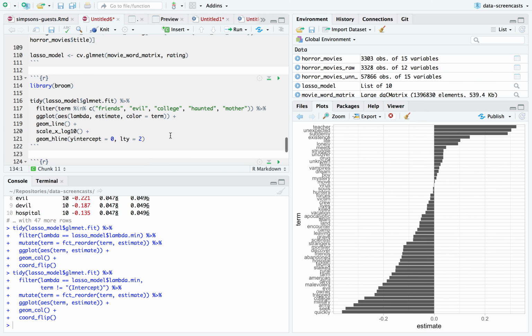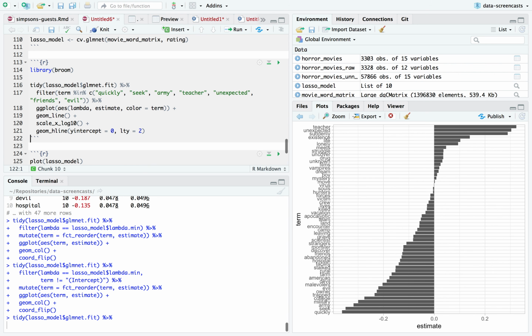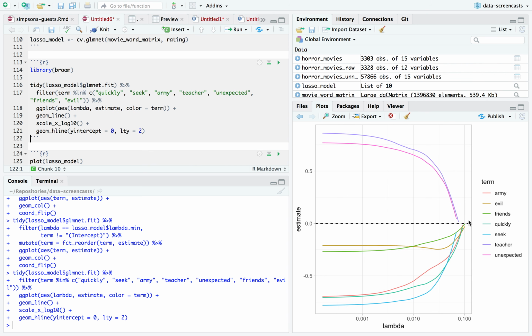And what I want to show is that if I picked a few of these, if I said quickly, seek, army, as well as teacher and unexpected, and let's throw in friends and evil like we saw before, we're going to see that most of these terms pop up. Some of these pop up a little bit later.